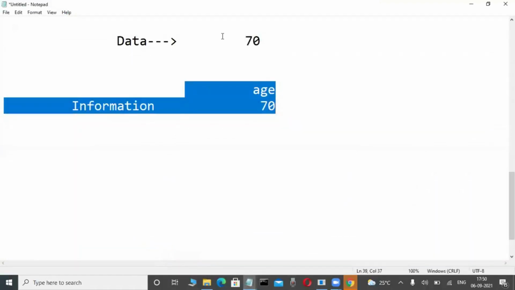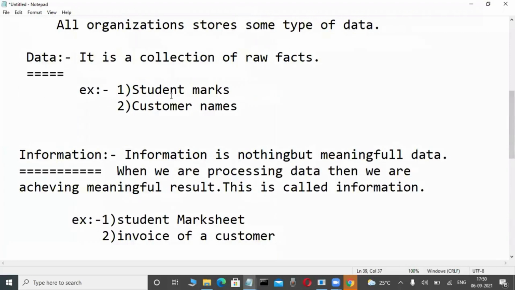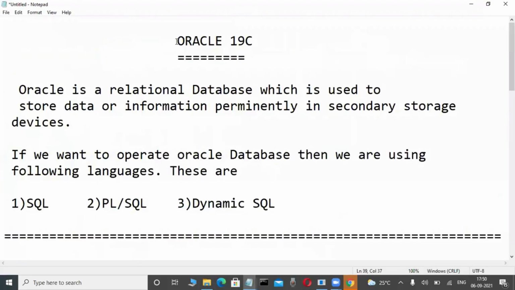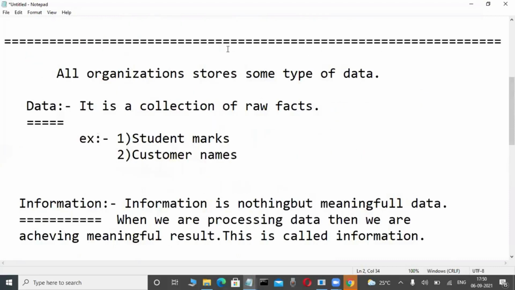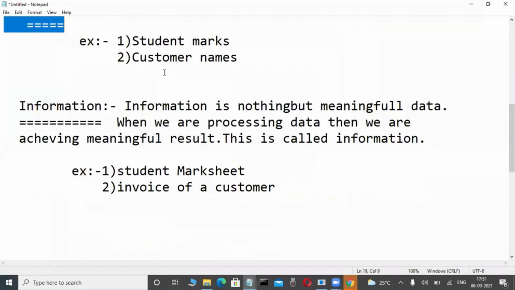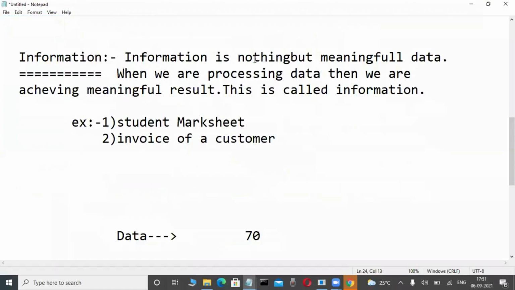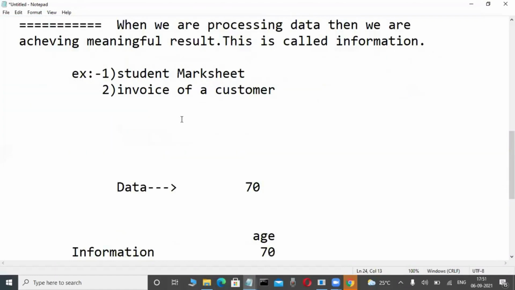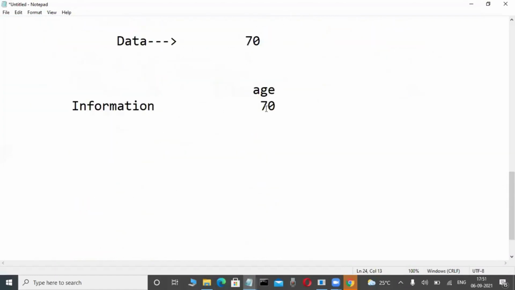But today that much knowledge is not there. We are not starting databases yet. That's why I am just telling you this. Before we start these types of database software, in an organization, data or information is there. What is data? The collection of raw facts, a collection of integers, collection of strings, with no meaning. What is information? Meaningful data is called information. Okay? Up to now, is it easily understandable or not? Now check it out. Concentrate here.